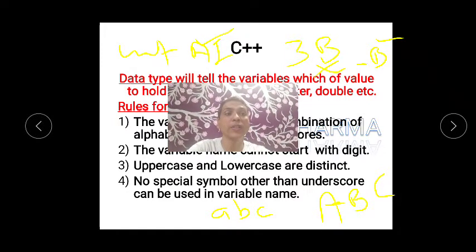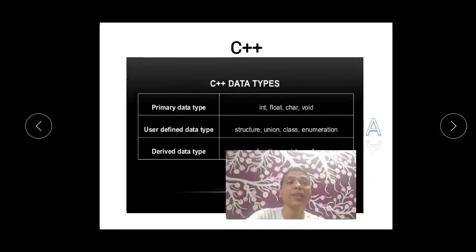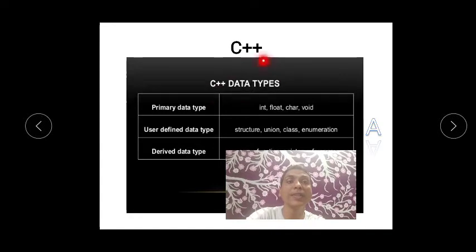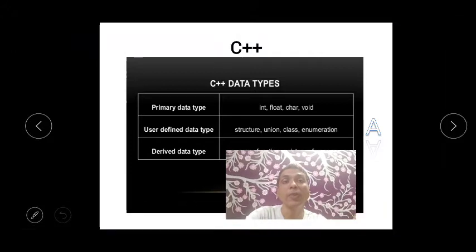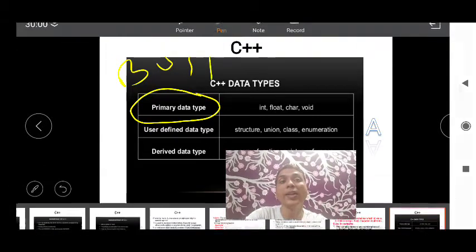Now let's go with the C++ data types. Data types are divided into three groups: primary data types, user defined data types, and derived data types. Primary data types are also known as built-in data types.